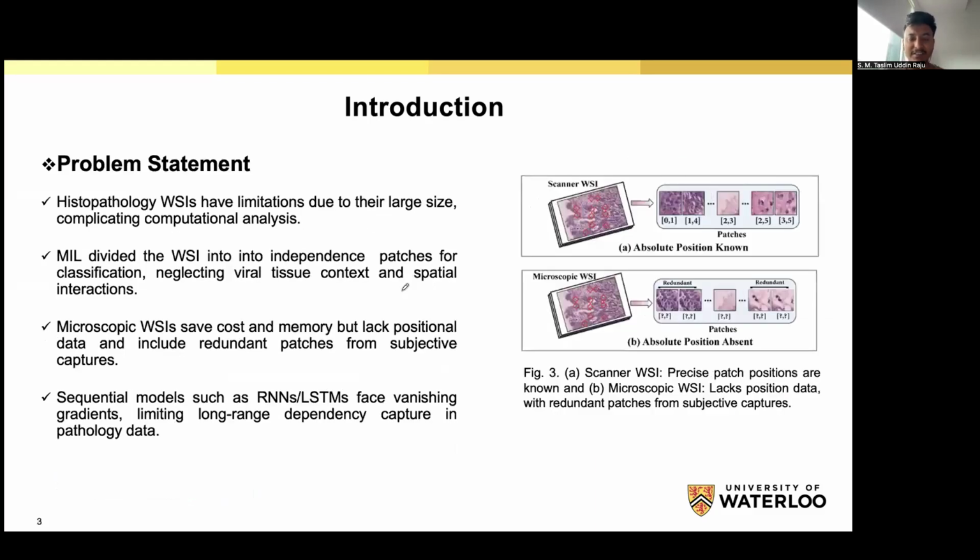But the problem is here. The whole slide images are large in size, each whole slide image being 4 GB or 5 GB, which makes it difficult for computational analysis. On the other hand, multiple instance learning, which is normally used for large images, divides the whole slide images into thousands of independent patches for feature extraction and classification, but it neglects the vital tissue context and the spatial